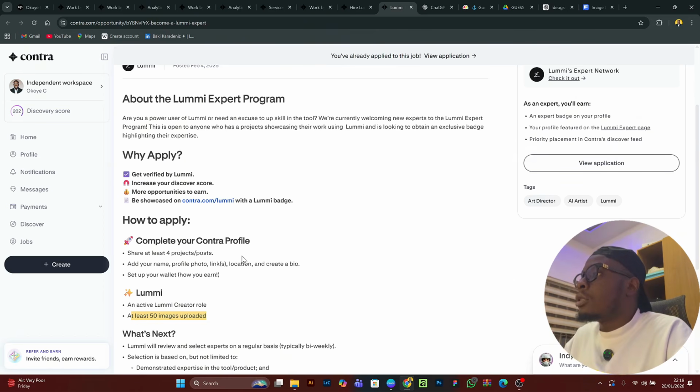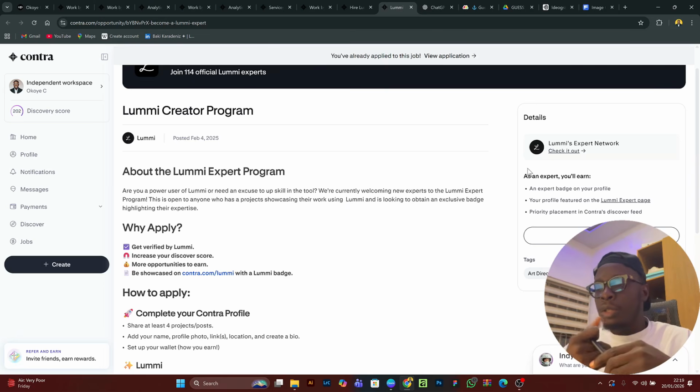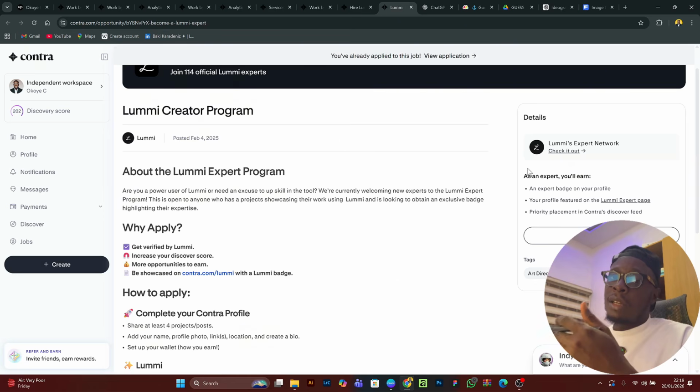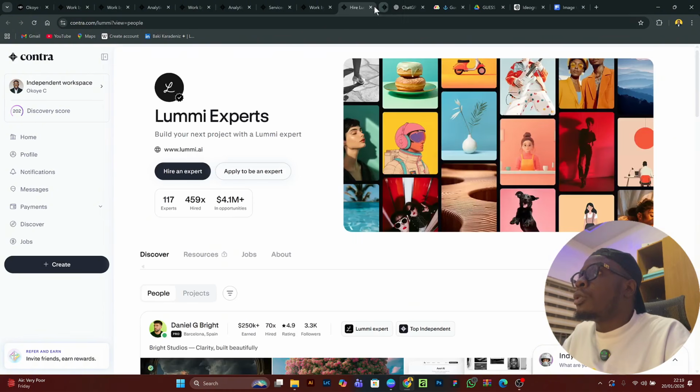If you click here, it's not showing "apply" because I already have the badge. If I had not applied, you would see Apply here. You click it and write your application. Once they receive your application, they will go through your profile and see if you meet their criteria. If you do, they are going to give you the badge, and it will appear on your profile.